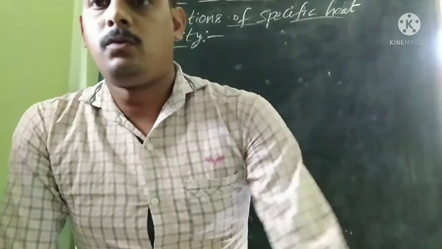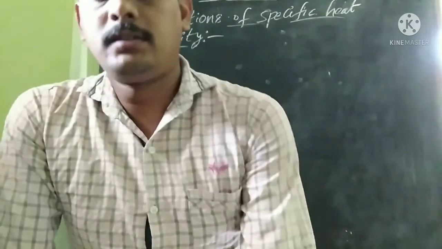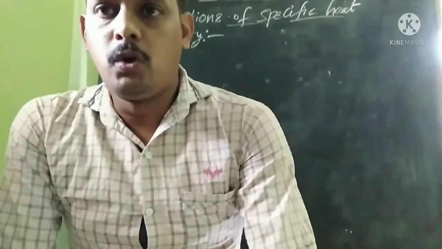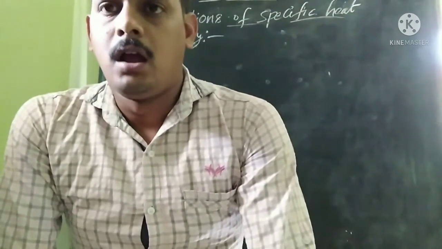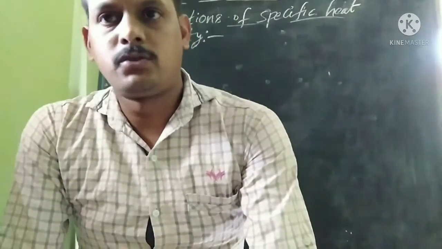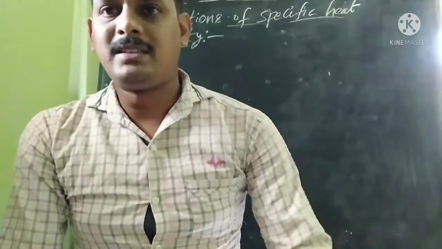Yesterday we discussed what specific heat is and the conversion of calorie per gram degree Celsius to joule per kg Kelvin. And I also explained why the specific heat is different for different substances. Once again, I will continue from the same topic.